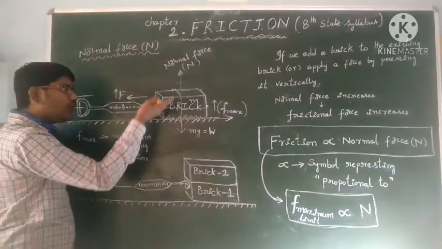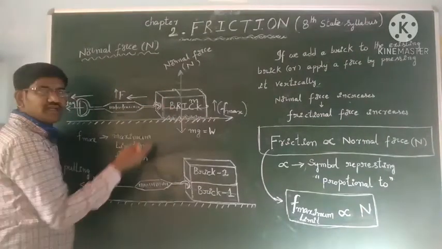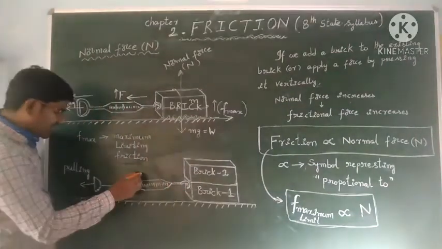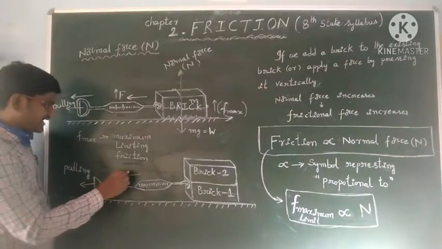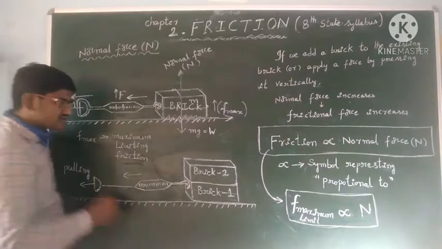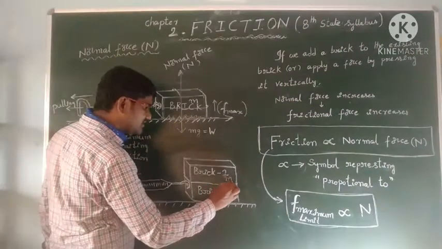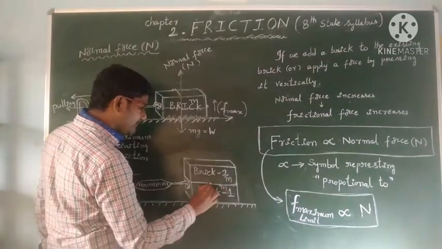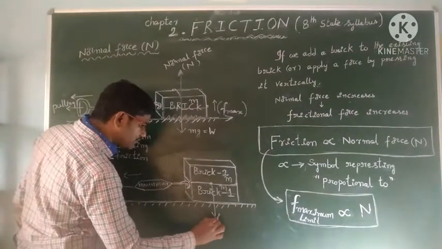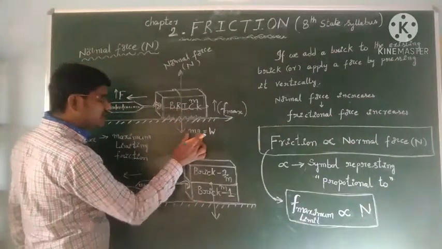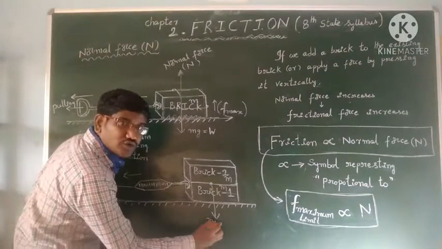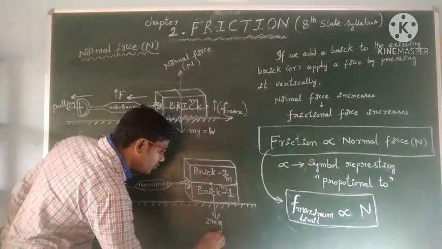Now put one more brick on this brick. I added one more brick, and again I am pulling with the help of the spring balance. See here, children, this brick's mass is m and this brick's mass is m. Total 2 bricks. Only one brick's weight is mg, so 2 bricks will be attracted by the earth, and the total weight is 2 mg.